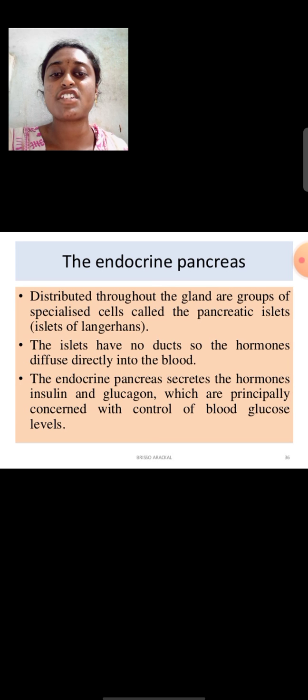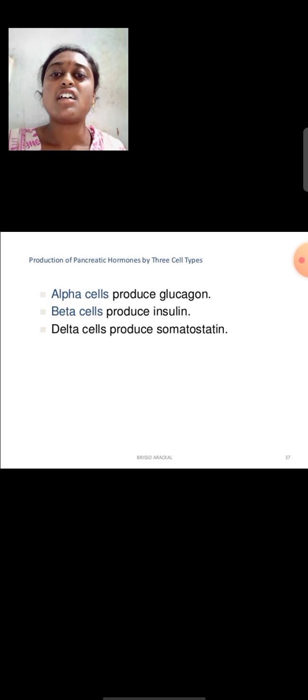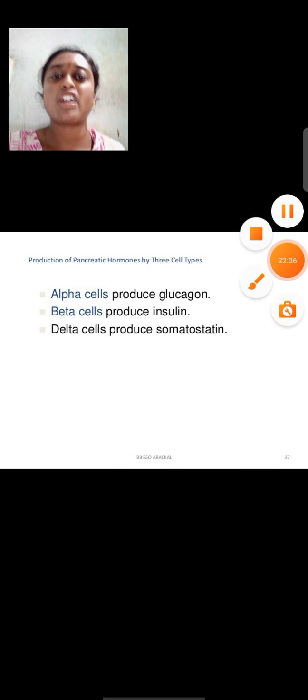The endocrine pancreas secretes the hormones insulin and glucagon, which are principally concerned with the control of blood glucose levels. That means insulin is secreted by the beta cells, and glucagon is secreted by the alpha cells. And the production of pancreatic hormones is by three cell types. They are alpha cells, beta cells, delta cells. First one is alpha cells which produce glucagon, and second one is beta cells which produce insulin, and third one is delta cells which produce somatostatin.